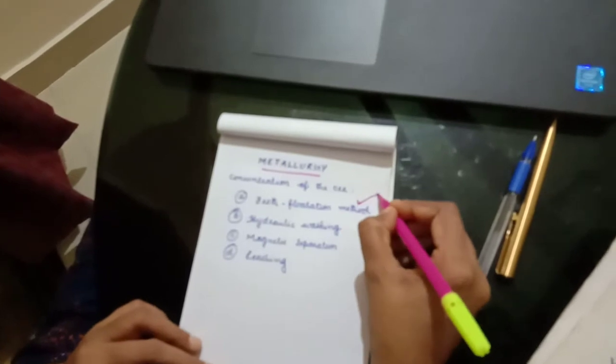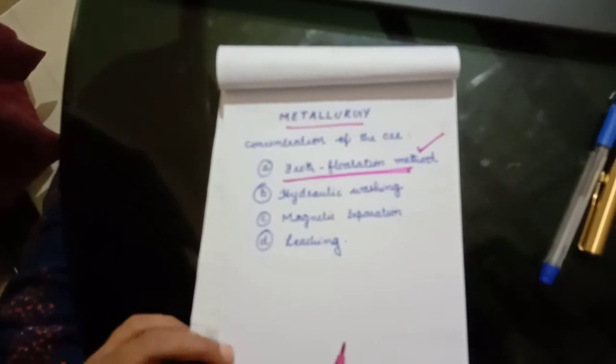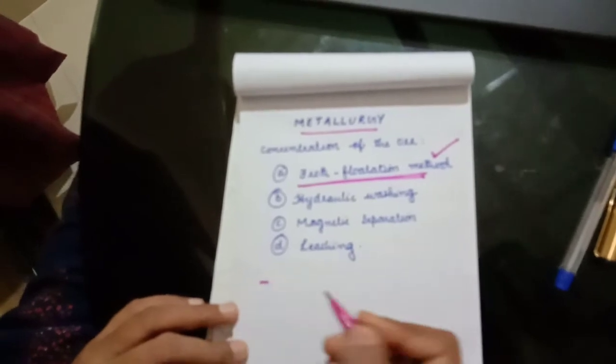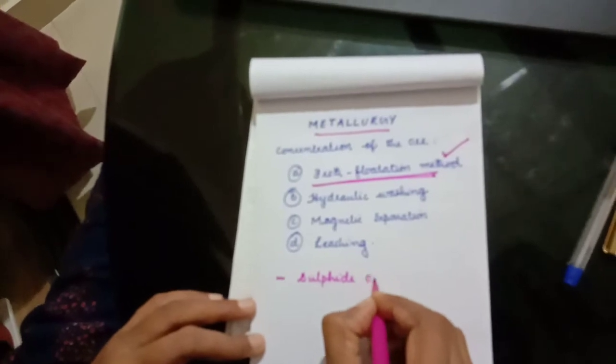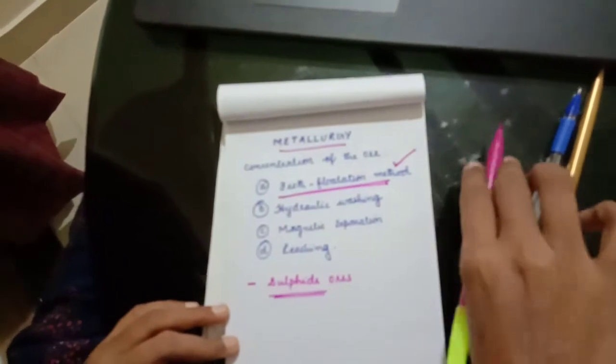One is the froth flotation process, and the others are gravity separation, hydraulic washing, and leaching. So in this module we are going to discuss the froth flotation process, or the froth flotation method. Actually, the froth flotation method is generally used for concentration of sulfide ores. We use the froth flotation process for the concentration of sulfide ores.